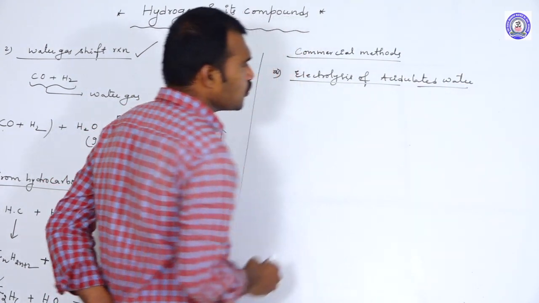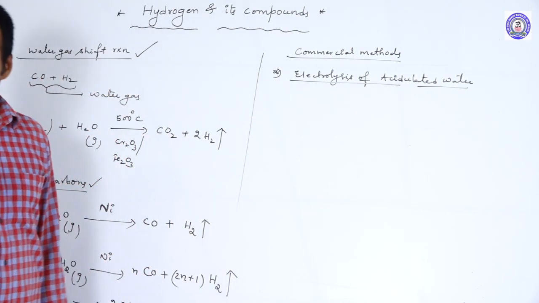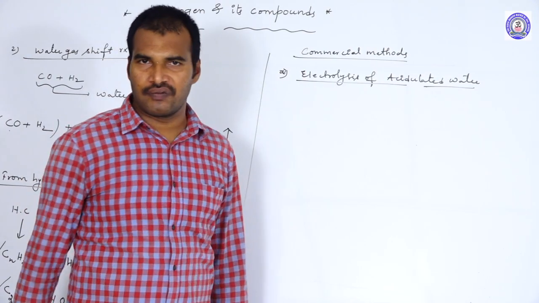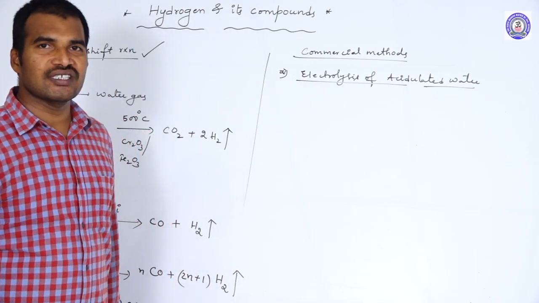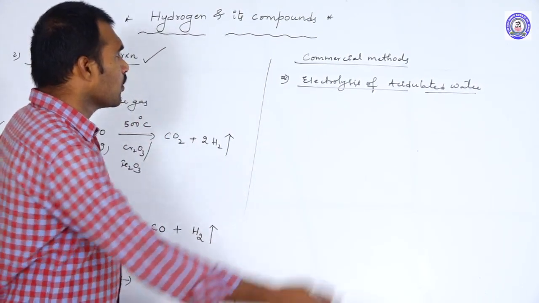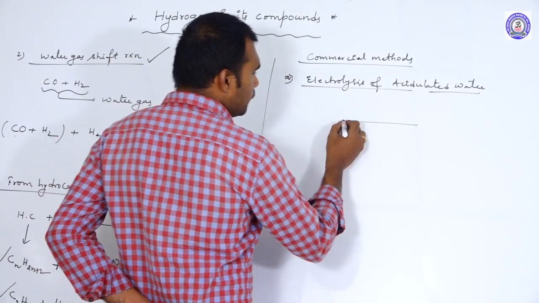Electrolysis of acidulated water, not pure water, acidulated water. Why? Because pure water is a bad conductor of electricity. That is why to that water you add a small amount of acid, so that it becomes acidulated water.